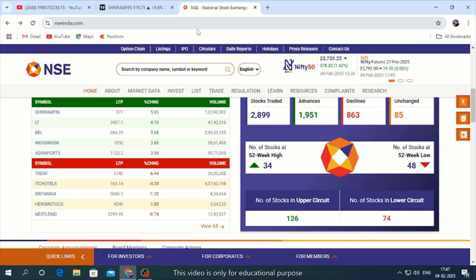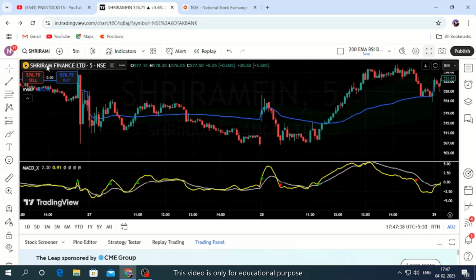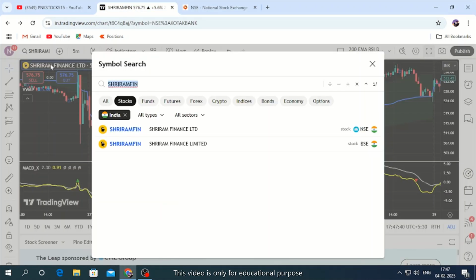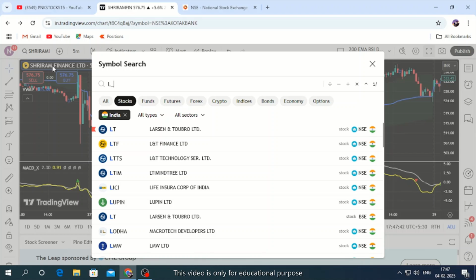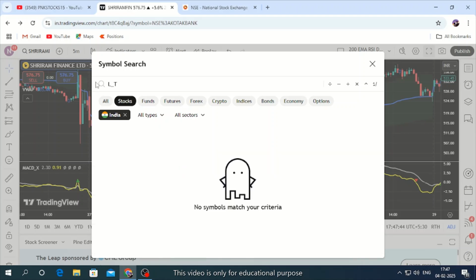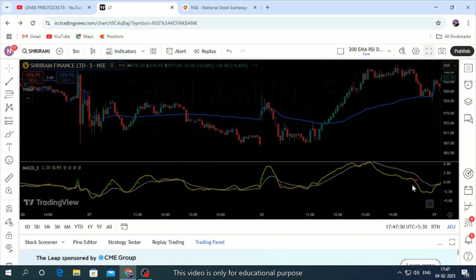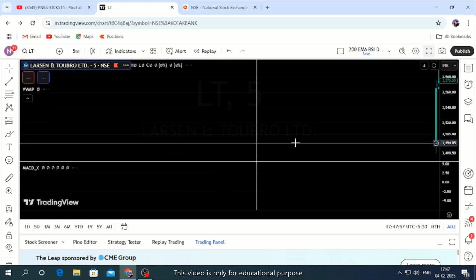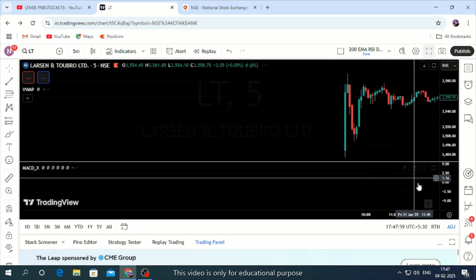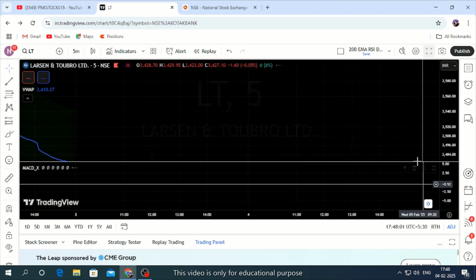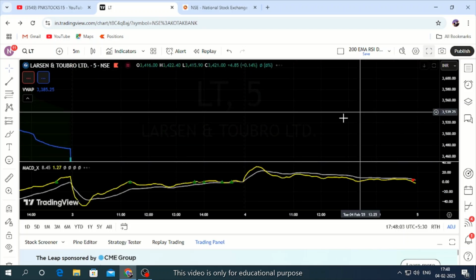Let us see another stock, L&T. Larsen and Toubro. Let us see what happened with the L&T stock today.